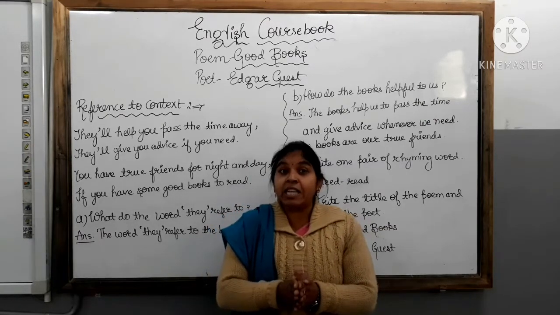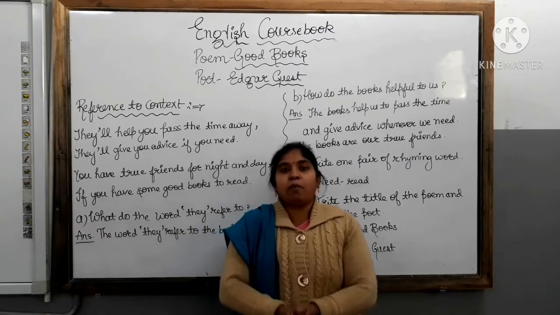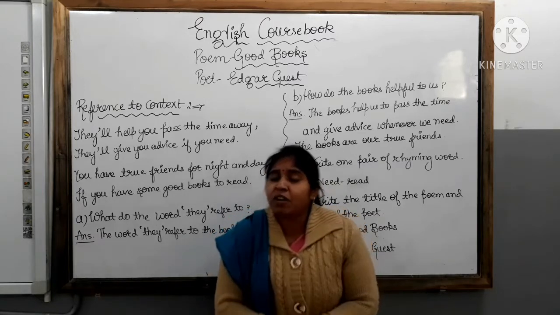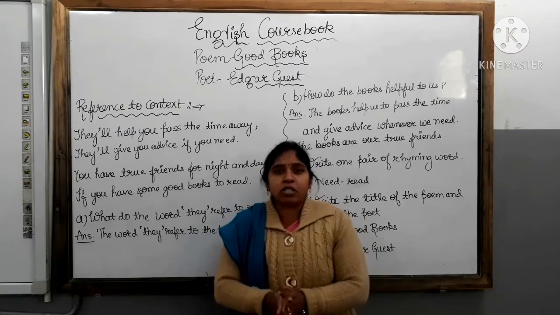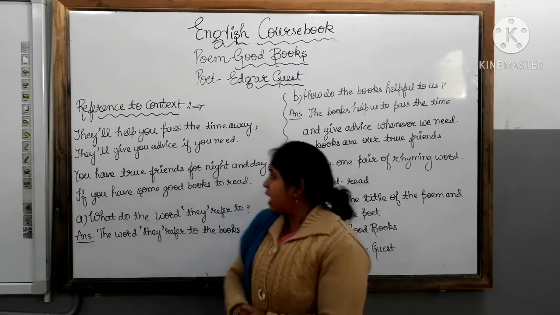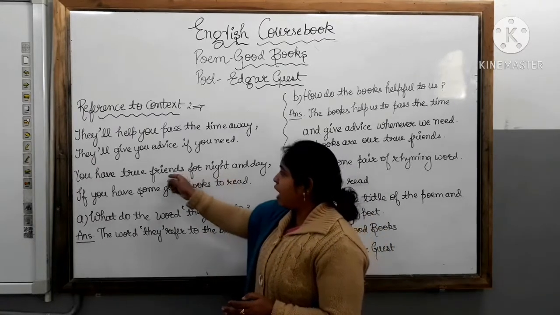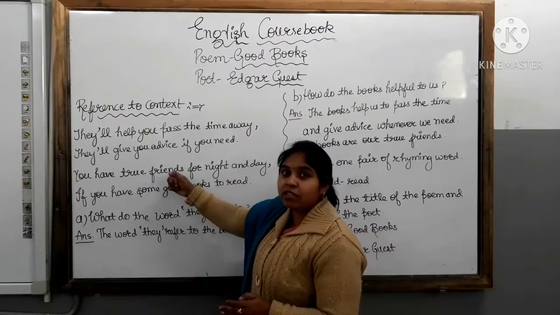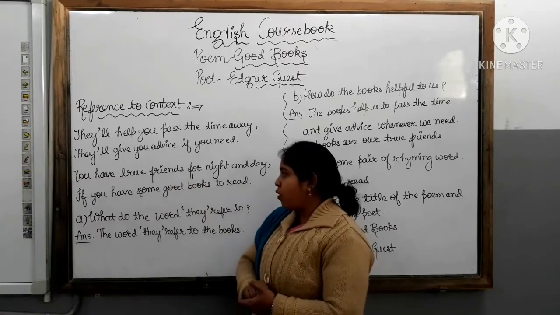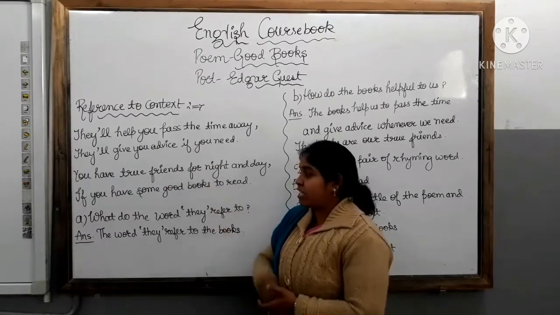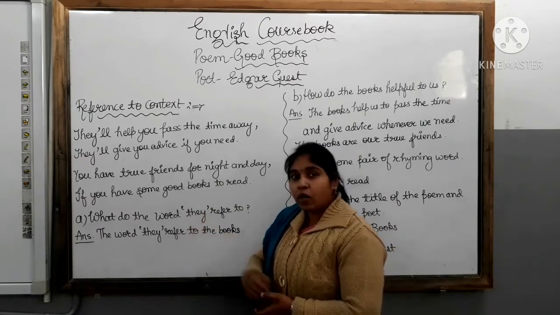We can easily get the solutions of problems after reading good books. And we get much information also from the books about different topics. You have true friends for night and day. And what is that true friend? Good books. So on the basis of these 4 lines of the stanza, we will do the questions.